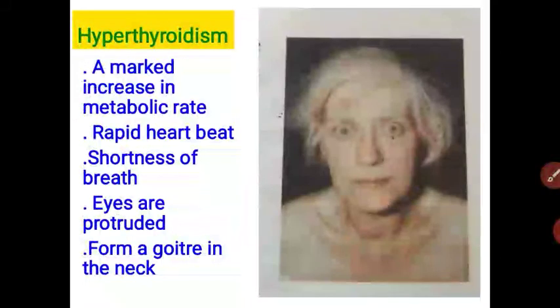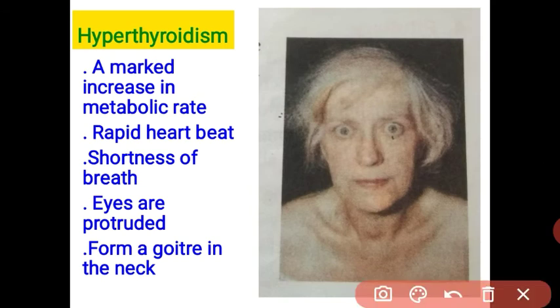And next is the hypersecretion of thyroxine hormones. The main function of thyroxine hormone is to regulate the basal metabolic activity. If there is more secretion of thyroxine hormone, what happens? The rate of metabolic activity is very high, meaning a large amount of energy is used, and the person becomes very weak.